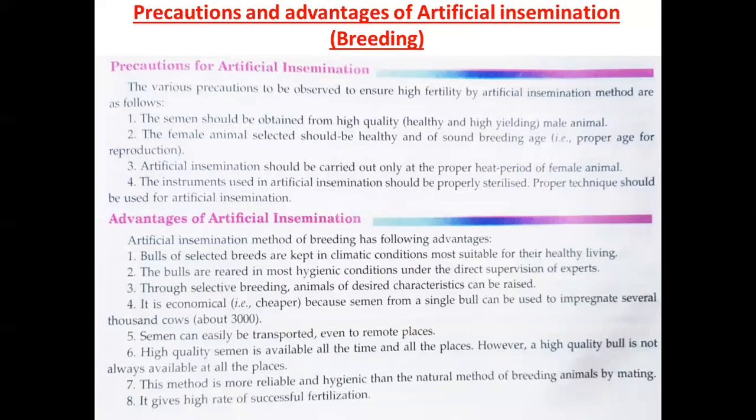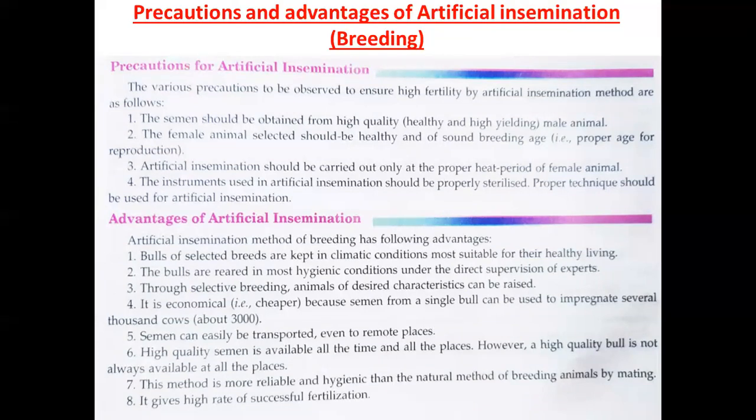First, the semen should be obtained from high quality, that means a healthy and high yielding male animal should be used. Second, the female animal selected should be healthy and of sound breeding age. That means proper age for reproduction is also necessary. Artificial insemination should be carried out only at the proper heat period of the female animal.